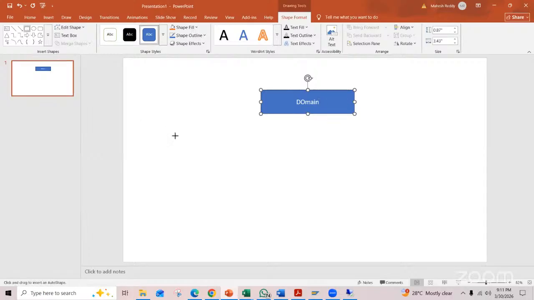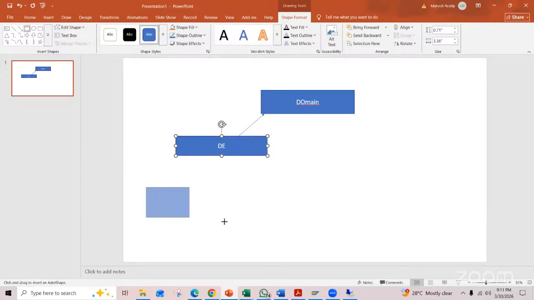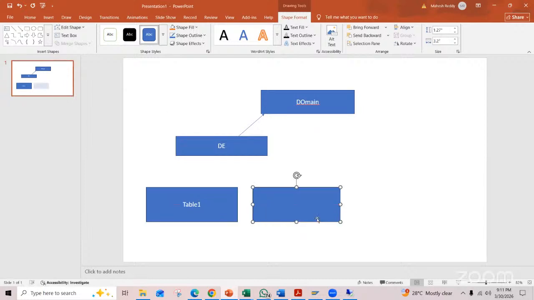And the domain will have a data element. This is the data element. You can use the domain inside the data element. And this data element you can use for reusability. You can use it in multiple tables: table 1, table 2.